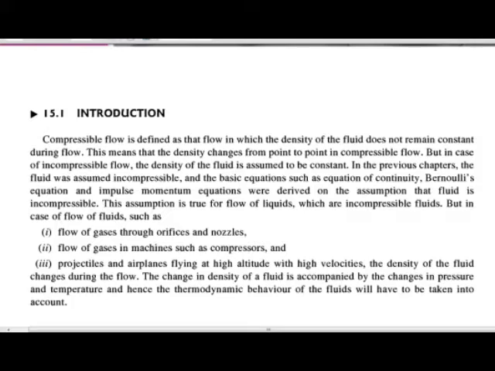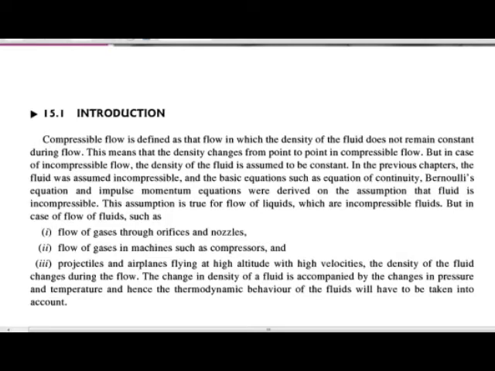Hello everyone. In this lecture, we are going to study compressible flow. Firstly, we will see what is meant by compressible flow, and then we will see the basic equations of compressible flow. Compressible flow is the flow in which the density of the fluid does not remain constant. Means what? The density changes from point to point.